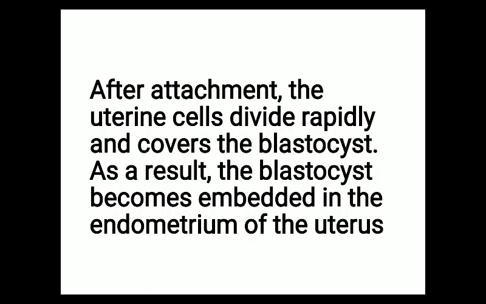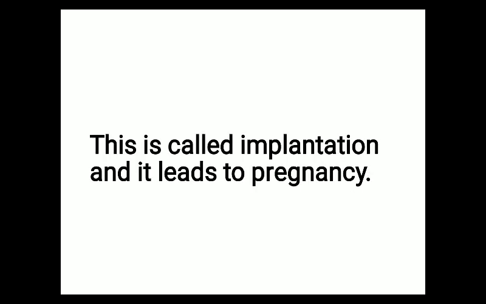After attachment, the uterine cells divide rapidly and cover the blastocyst. As a result, the blastocyst becomes embedded in the endometrium of the uterus. This process is known as implantation, and it leads to pregnancy.